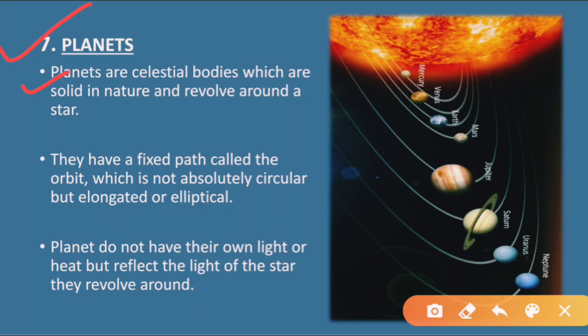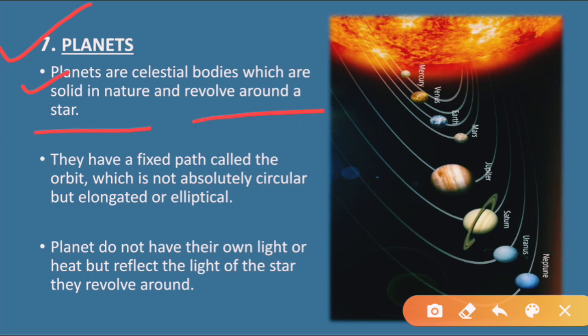Planets are generally solid in nature, means they are not in liquid or gaseous form, they are in solid form. All the planets are solid, and they revolve around the star.